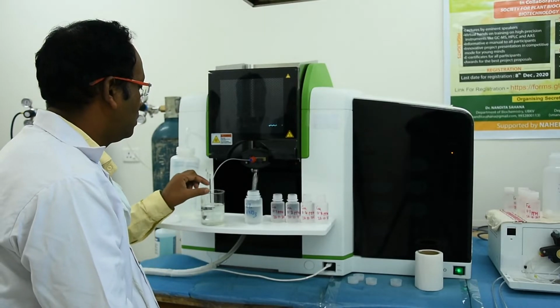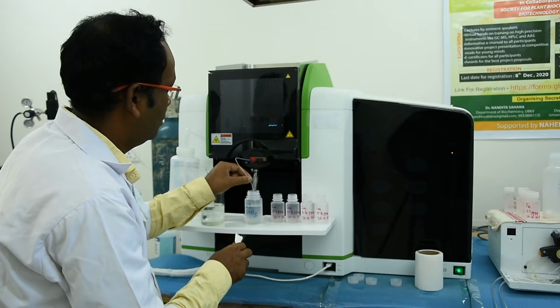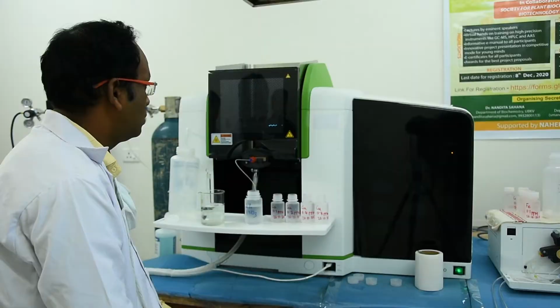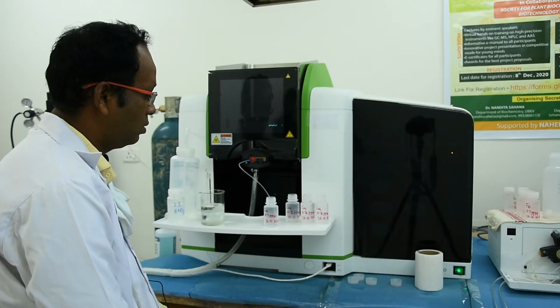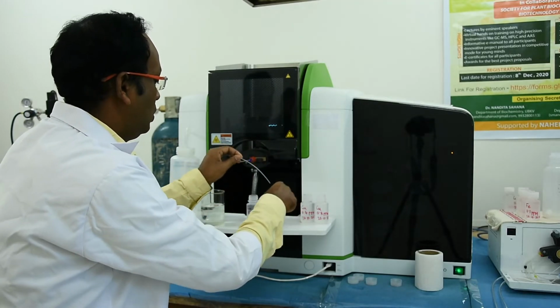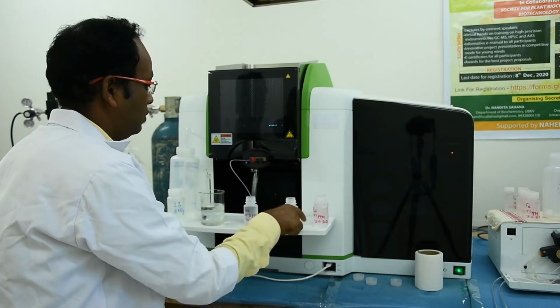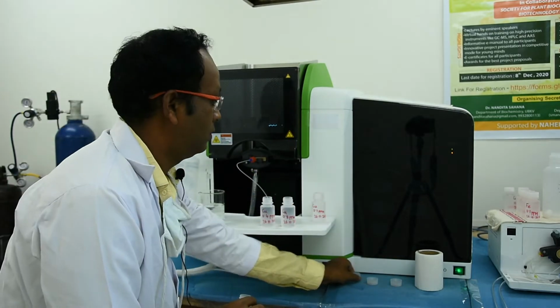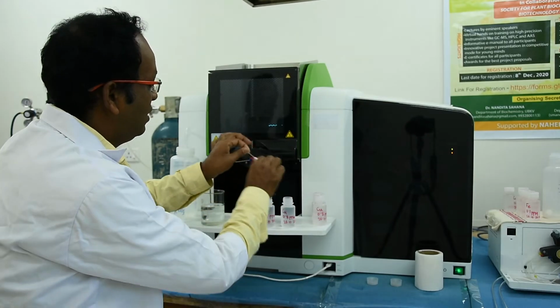For analysis, first we have to run the sample blank, that is 2% HNO3, because the standard was prepared with 2% HNO3. Then you have to click on analyze blank and we will get the result. Next we have to run our samples. Then we have to put the capillary tube one by one in the different samples having concentrations 0.1, 0.2, 0.4 and 0.8 ppm.